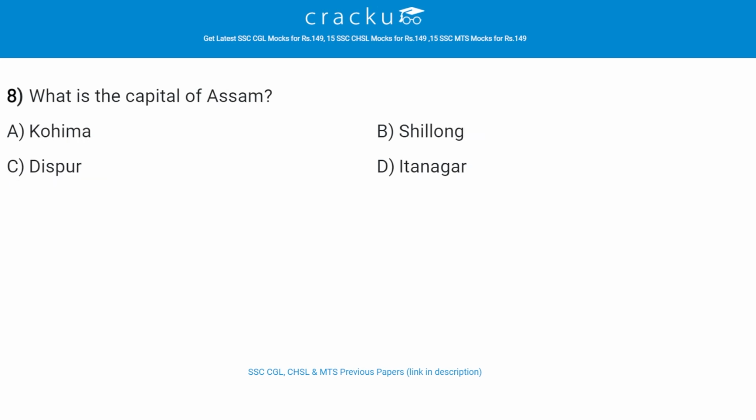What is the capital of Assam? The correct answer is C, that is Dispur. So Dispur, city capital of Assam state, northeastern India. Following the administrative reorganization of the region in 1972, Dispur, a suburb of Guwahati, became the state capital.